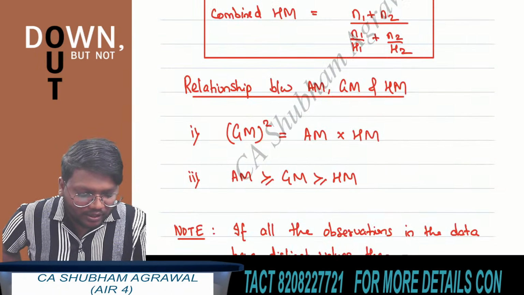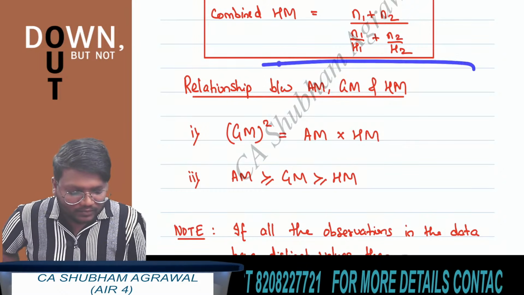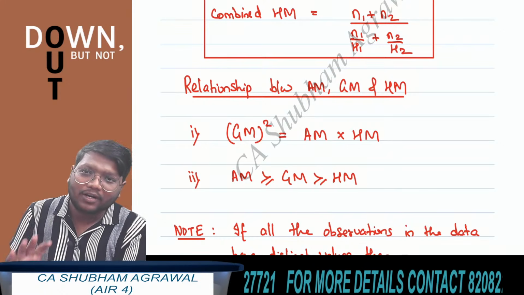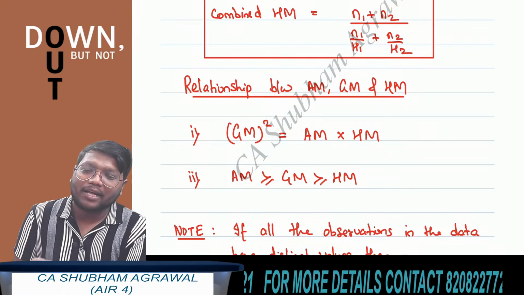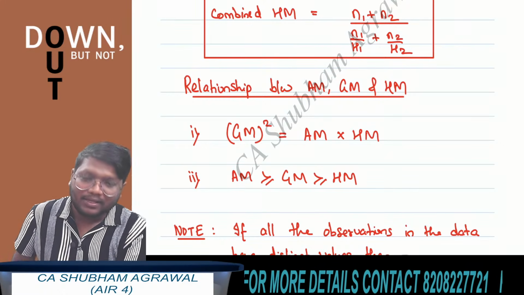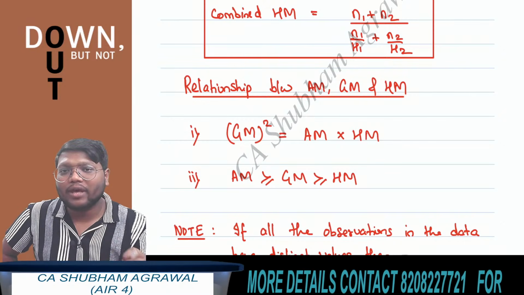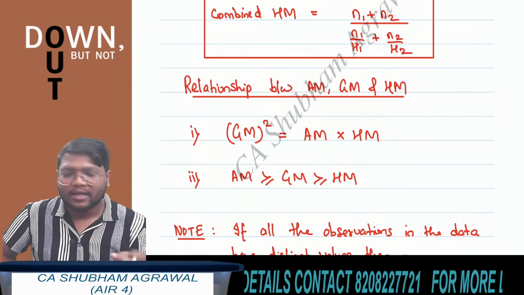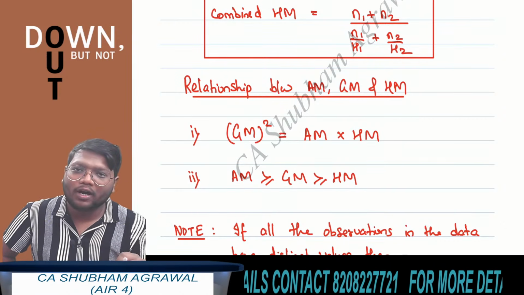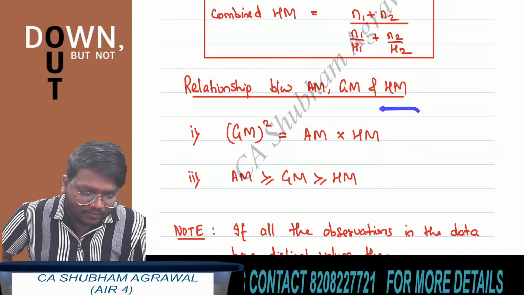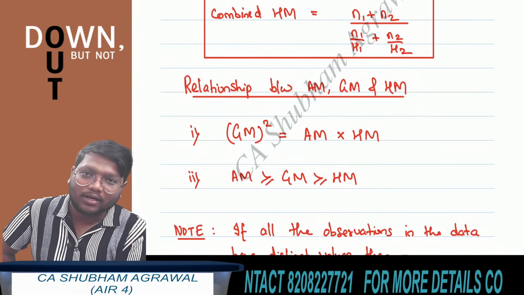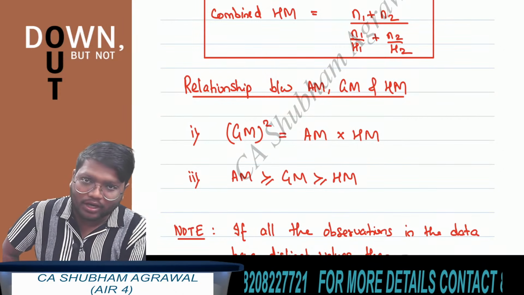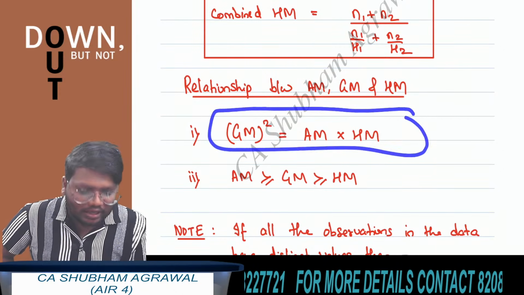Now, these two relationships are also very important. The first relationship between arithmetic mean, geometric mean and harmonic mean is G square is equal to A multiplied by H. G square means the square of geometric mean, and A multiplied by H means the product of arithmetic mean and harmonic mean. So the square of geometric mean is equal to the product of arithmetic mean and harmonic mean. This result is very important.